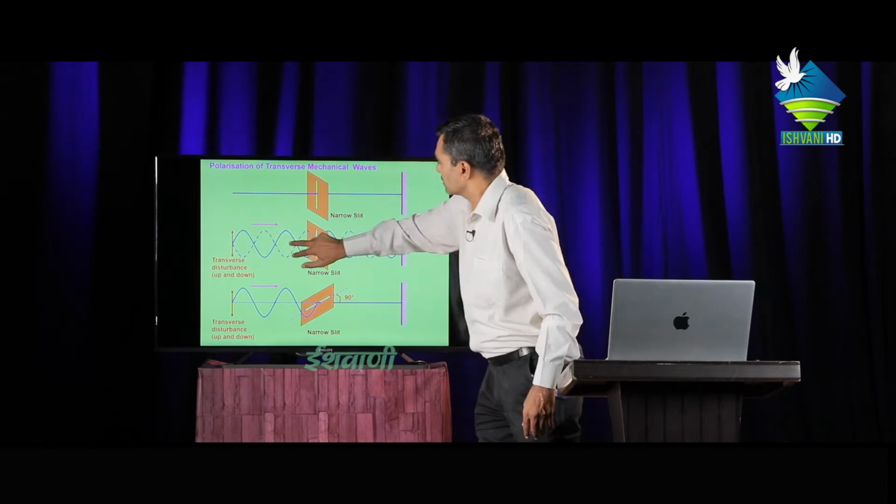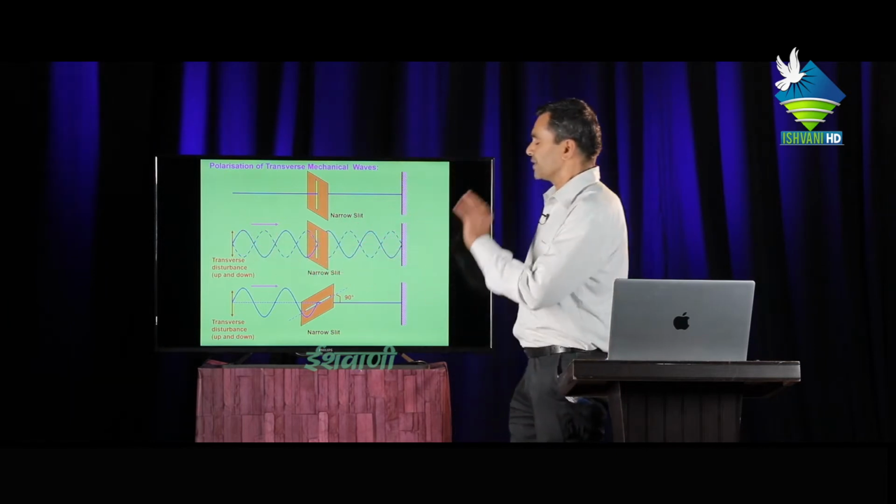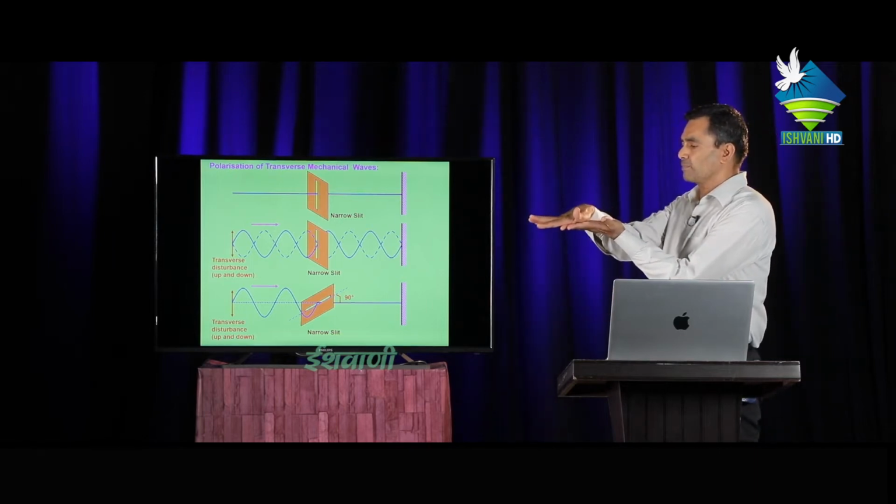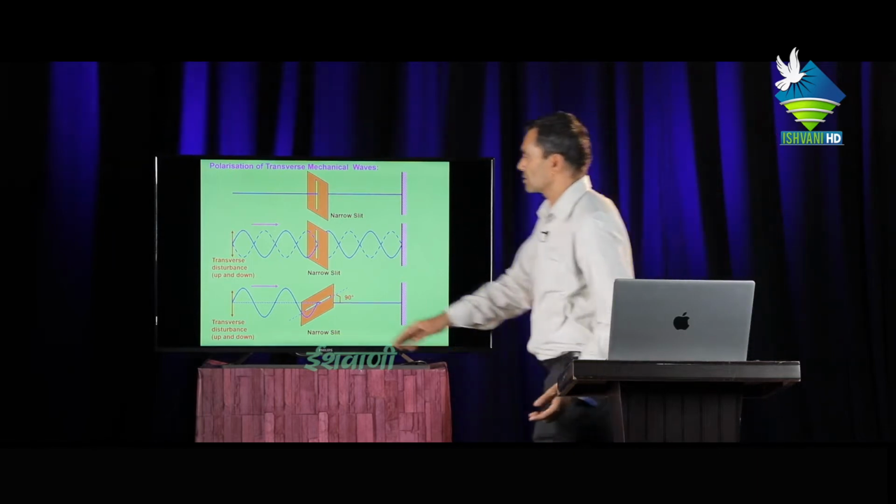Transverse waves are those waves which have vibration perpendicular to the direction of propagation.